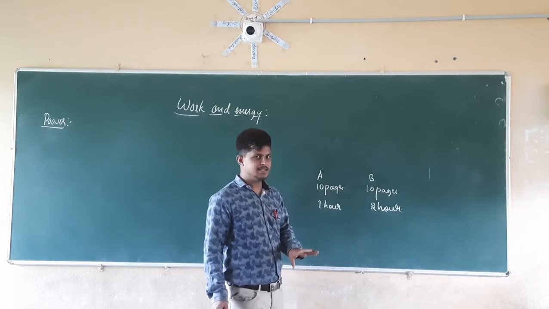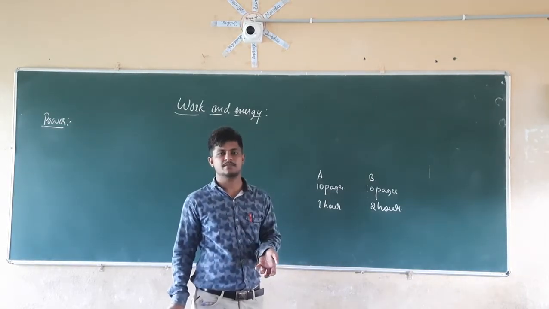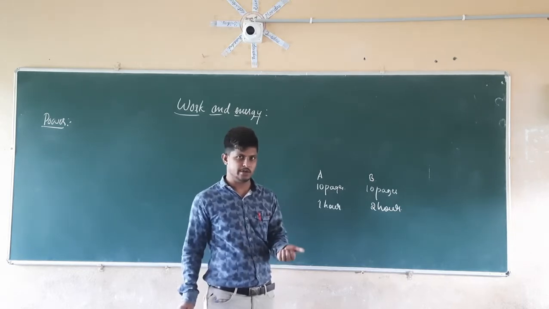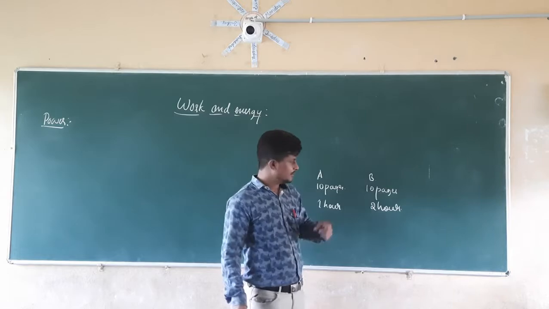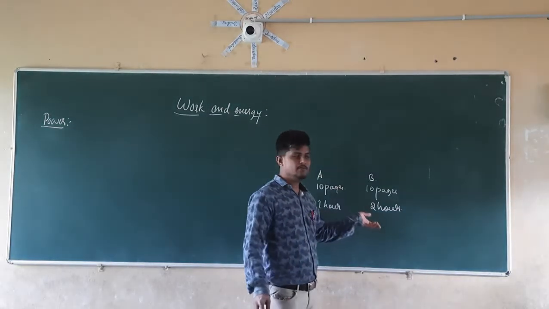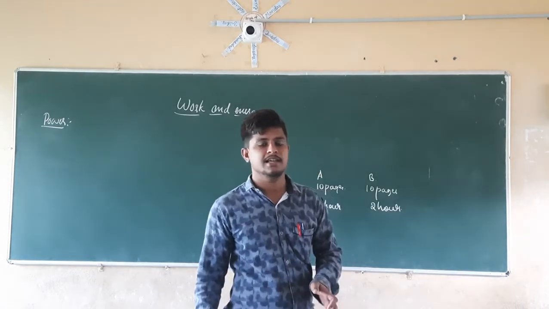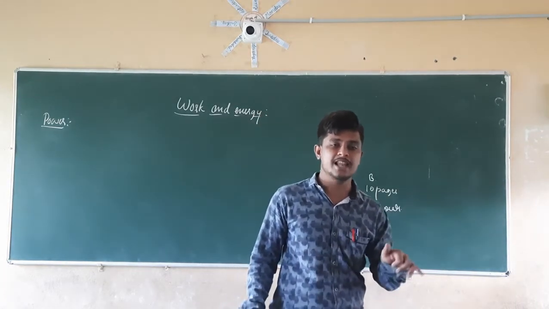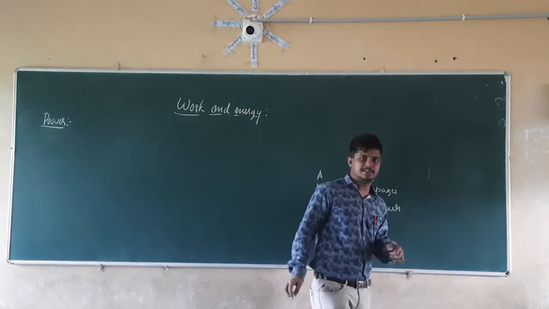What does it mean? It means that A is more capable of doing work. He has more capability to do work, whereas B has less capability to do work. They are doing the same work but B is taking more time. Because of that we can say that he is less capable of doing work. His capability to do the work is less.